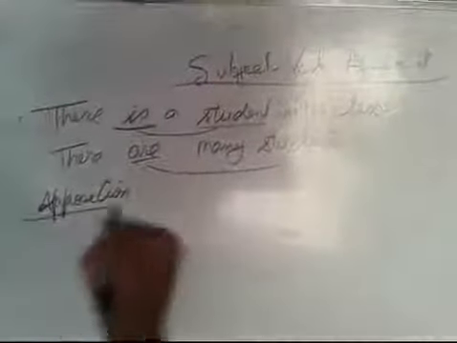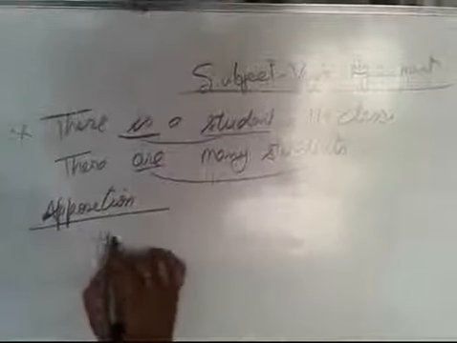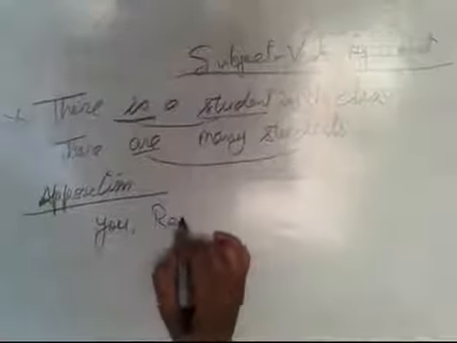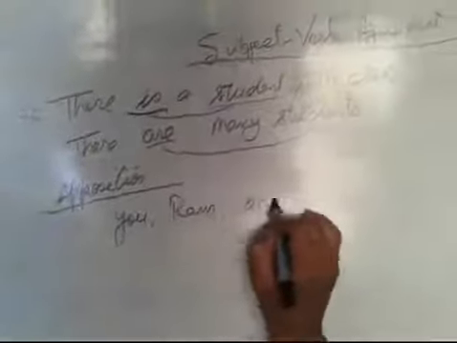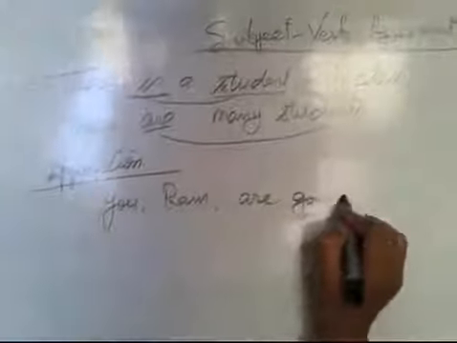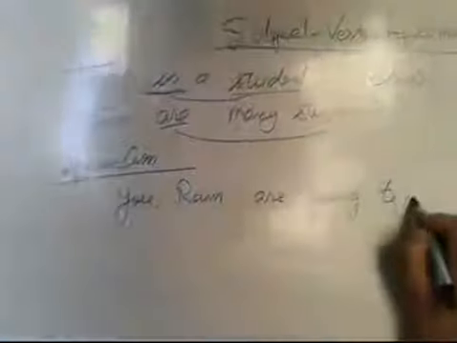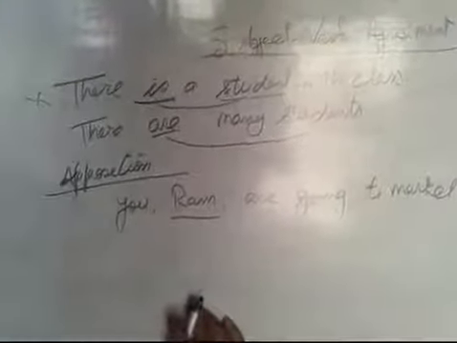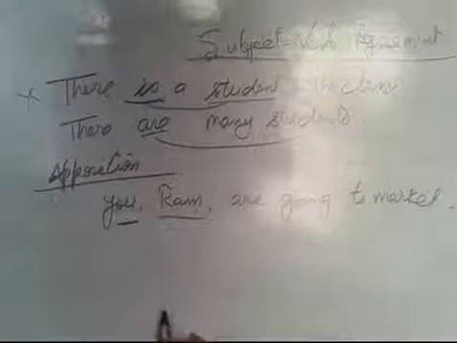Apposition is given, as you know: "You, Ram, are going to market." Here Ram is in apposition, since you and Ram both refer to the same person.